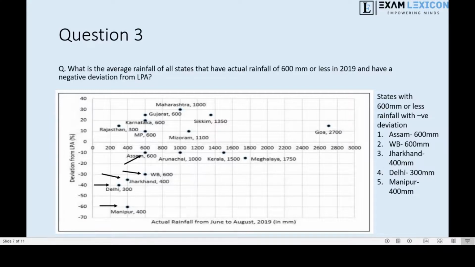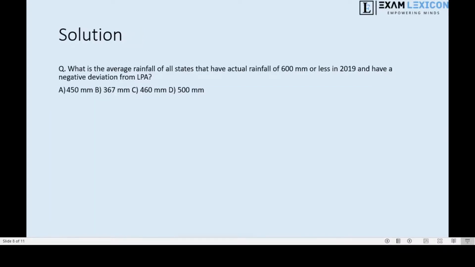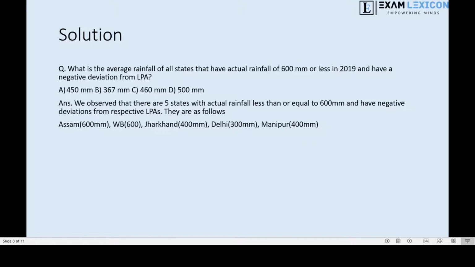And as you can see, all of them have negative deviations from 2018. So if we just total all the rainfall of all these respective states, we get the total to be 2300 mm. Dividing 2300 by 5, we get 460 mm as the average for these states, which is our answer, and which is given in option C.